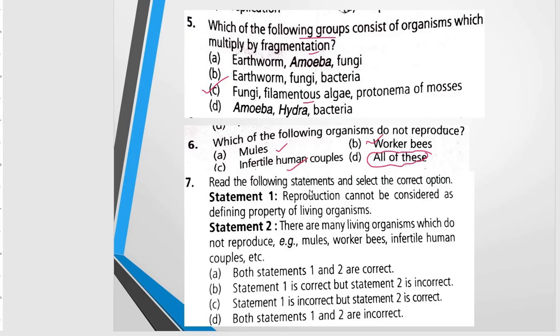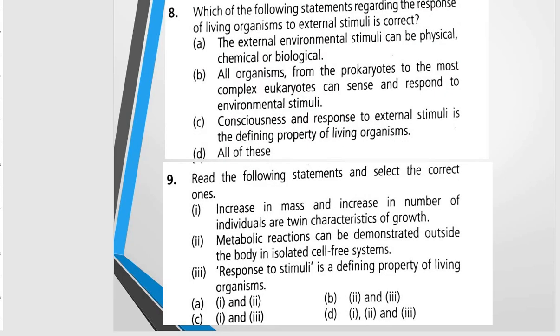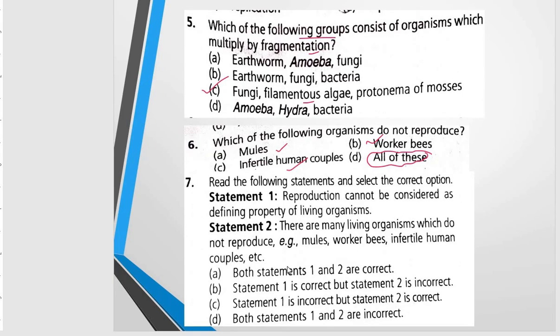Next, read the following statements and select the correct option. Statement 1: Reproduction cannot be considered as a defining property of living organisms. And statement 2: There are many living organisms which do not reproduce, such as mules, worker bees, and infertile human couples. Both statements are correct. So the correct option will be that both statements 1 and 2 are correct.